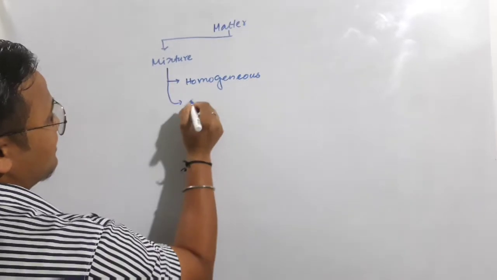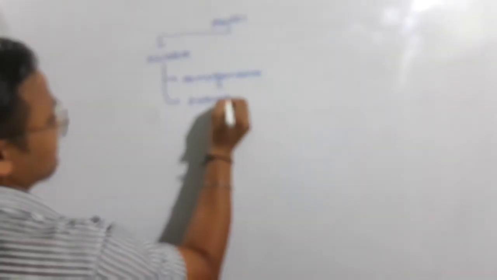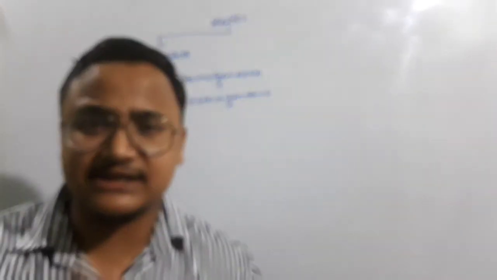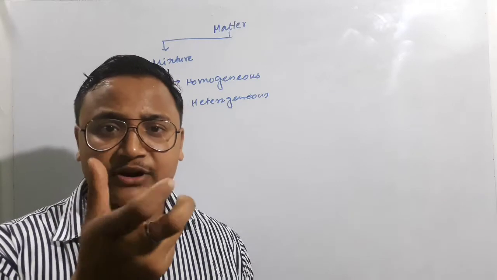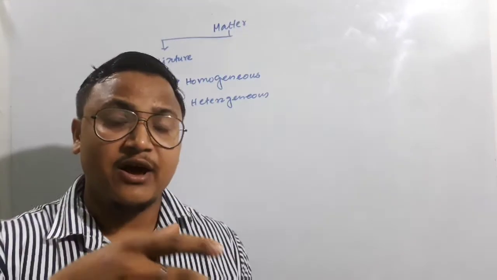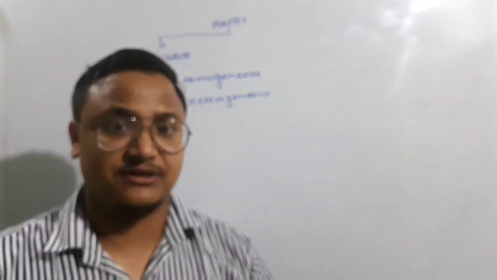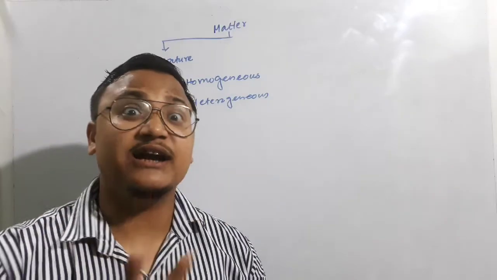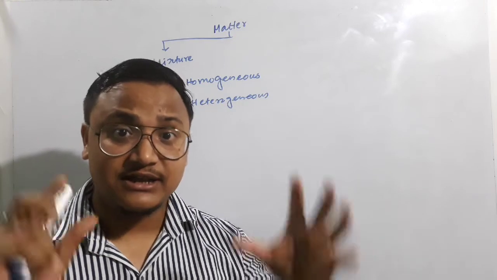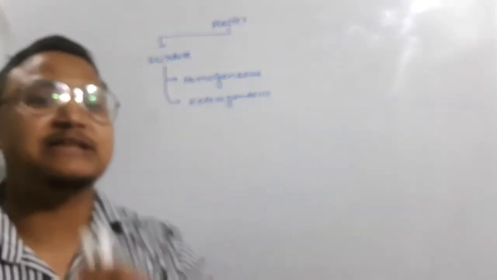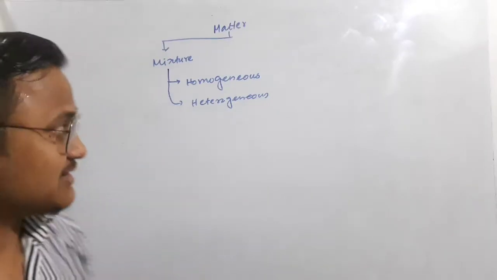Homogeneous mixture, and another one is known as heterogeneous mixture. Students, when we are talking about homogeneous, what exactly happens? Whatever components we have, say A and B, all the components get mixed completely together, where we can't identify them. Clear? They will mix completely together, and in heterogeneous, they are not mixing completely. Clear? Let's have an example here.